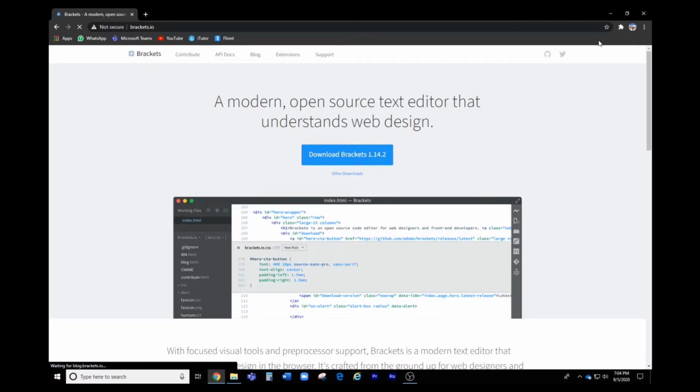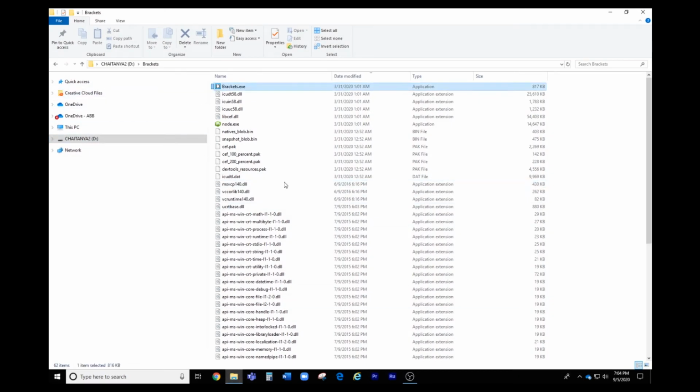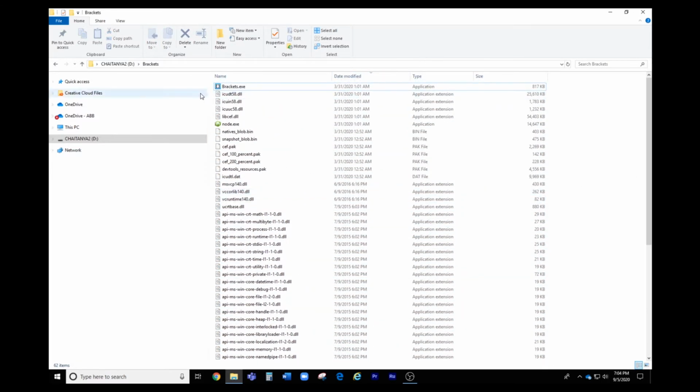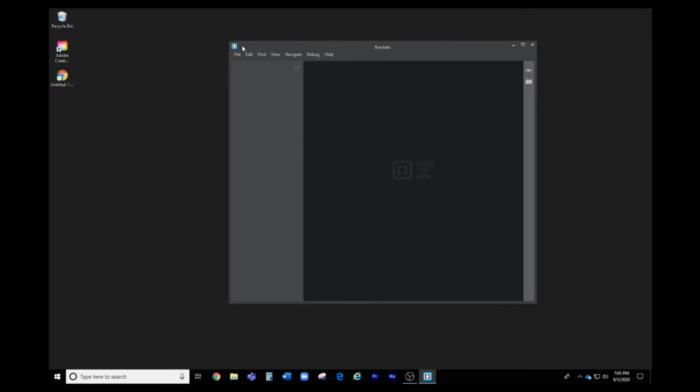So just click on this blue button and this gets downloaded. Just don't click any of the files, just go to the .exe, Brackets.exe, and if you click on that, this is what gets opened, and this will just load. And let me just go to new. Yes, so this is what gets opened, and the first thing you have to do is just type !doctype HTML.